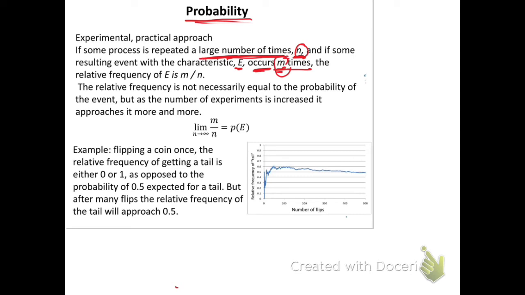So the relative frequency of E, the characteristic, is m divided by n: the number of occurrences divided by the total number of times he did the experiment. And we'll see in the next example, it will clear the picture for us.